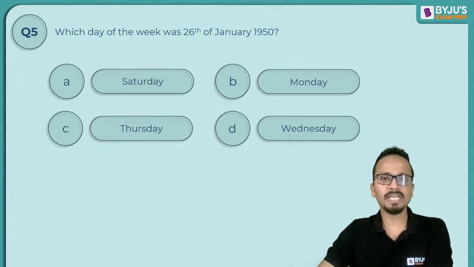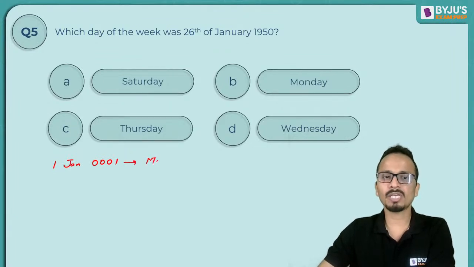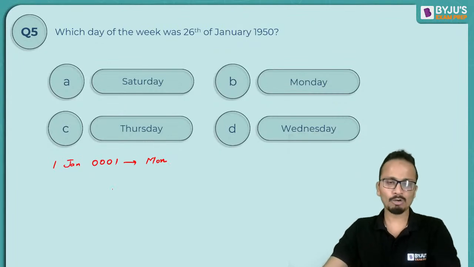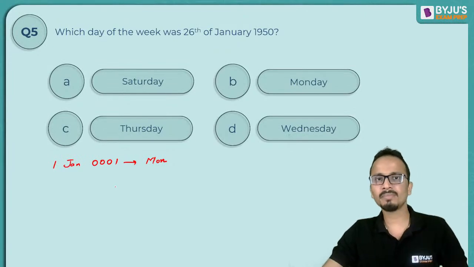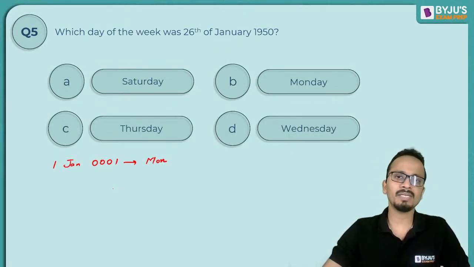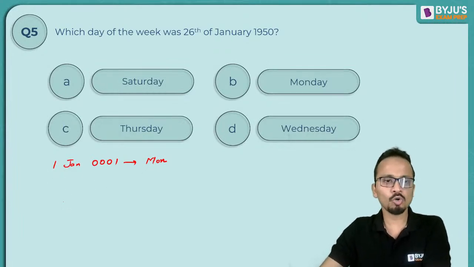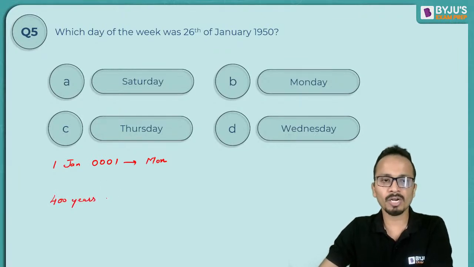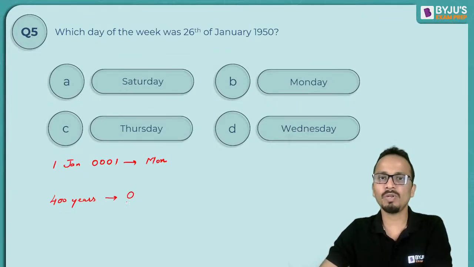First of all, 1st of January 0001, from where the calendar started, the day was a Monday. Okay, now just work on all these facts today, remember them, and you will save a lot of time in the examination. 1st of January 0001 is a Monday. Also, if you consider consecutive 400 years, the number of odd days will be 0.